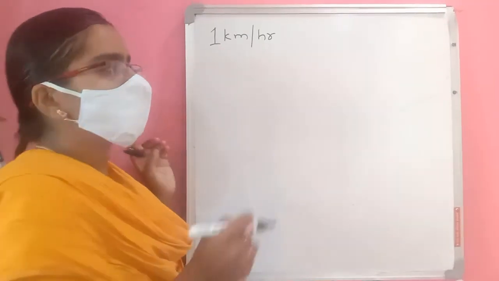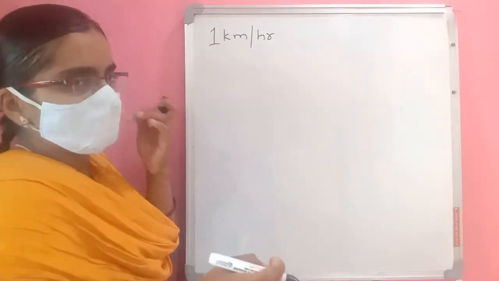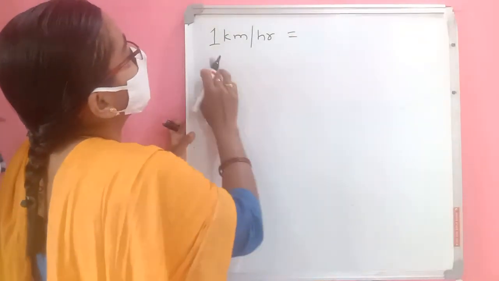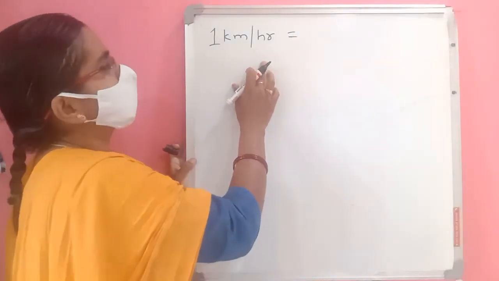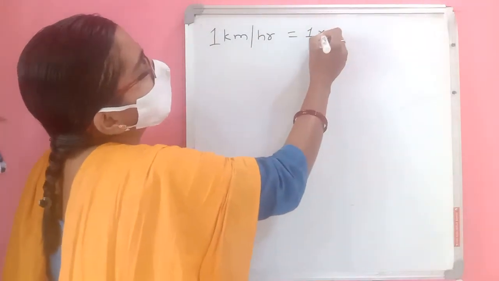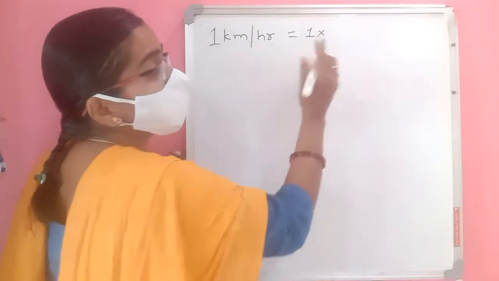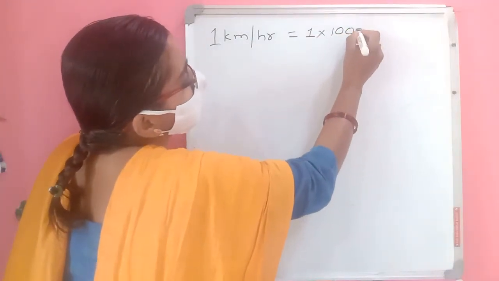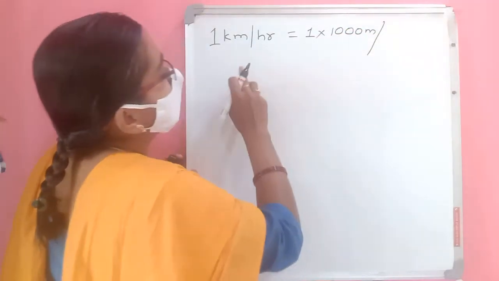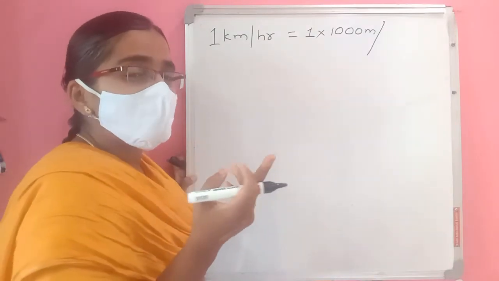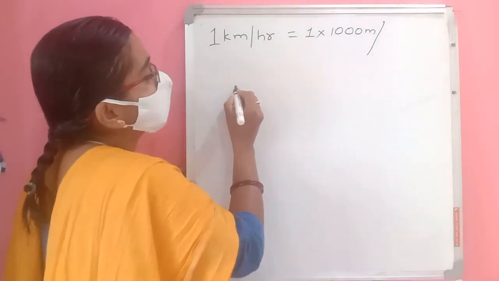We can change kilometer per hour into meter per second. How can we change it? 1 kilometer per hour equals 1 kilometer. 1 kilometer is how many meters? 1000 meters, so 1000 meters per hour. 1 hour is how many seconds? 3600 seconds.